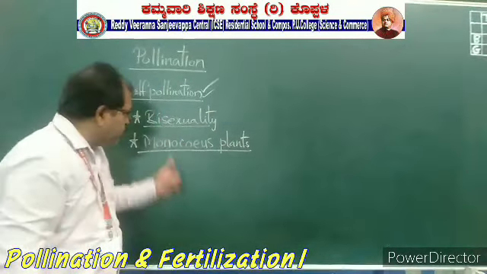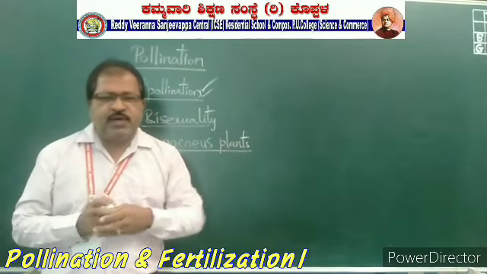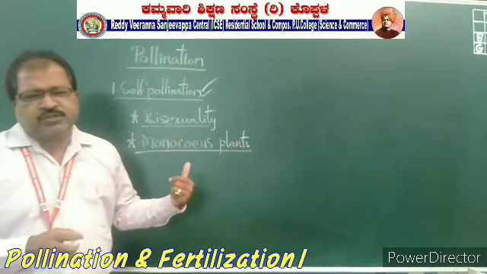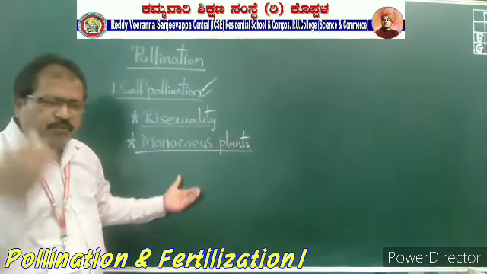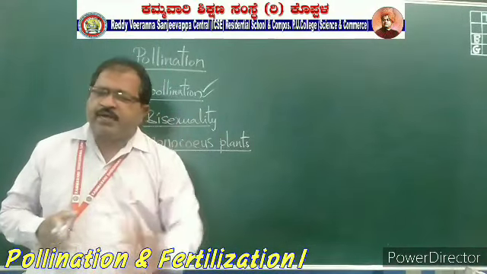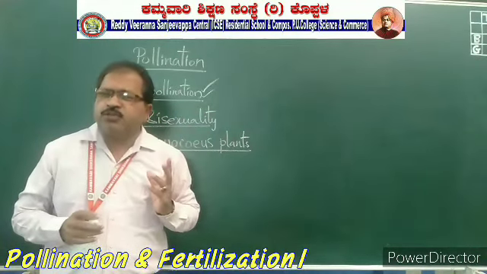In such a condition also self-pollination will be possible. First one is bisexuality, second one is monoecious plants. That means the male flower as well as the female flower should be present in the same plant. So there self-pollination will be possible.